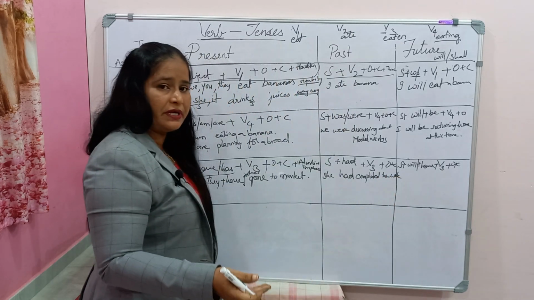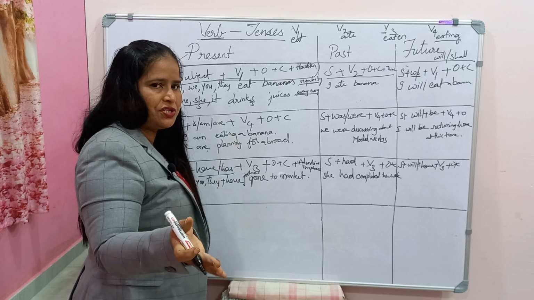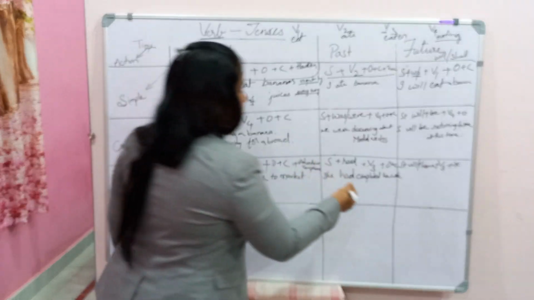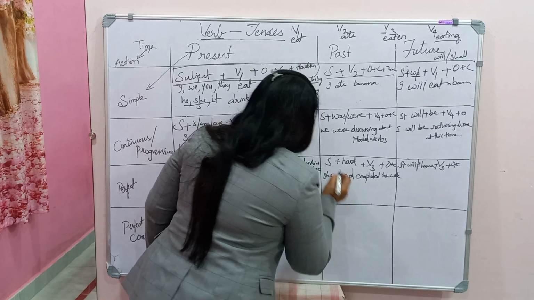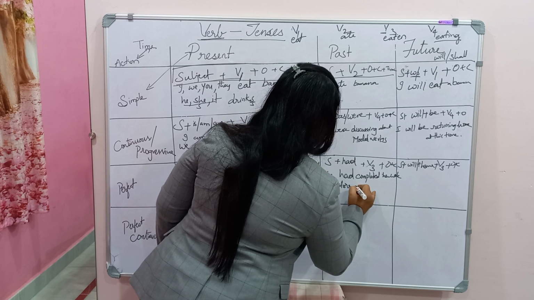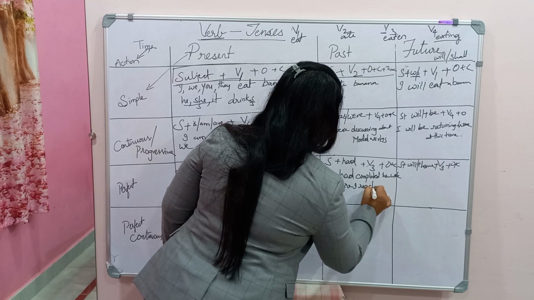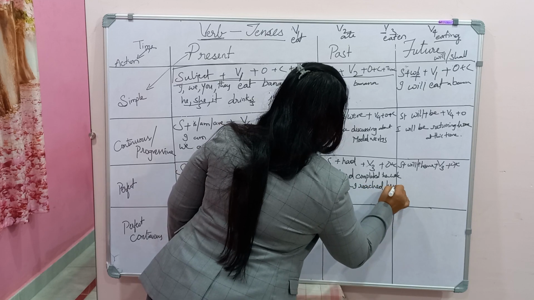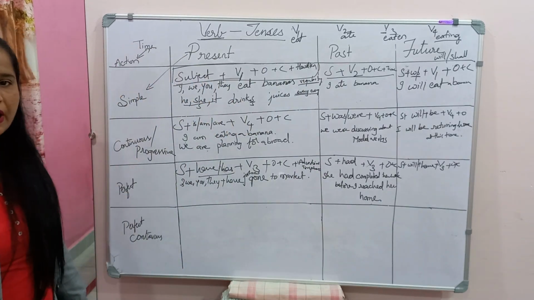When she had completed it before resting, it means she started resting later, and before that she had completed. So she had completed her work before I reached her house. Before I reached her home, she had completed her work.